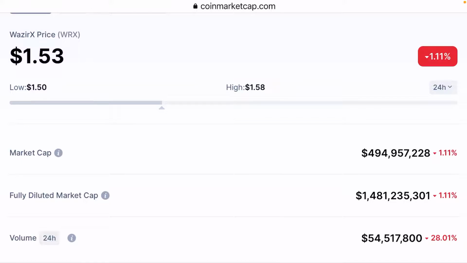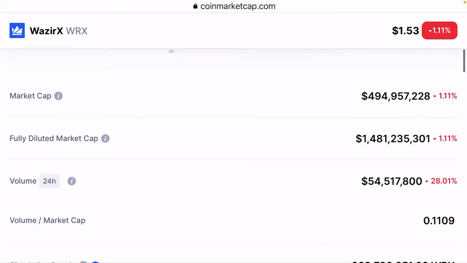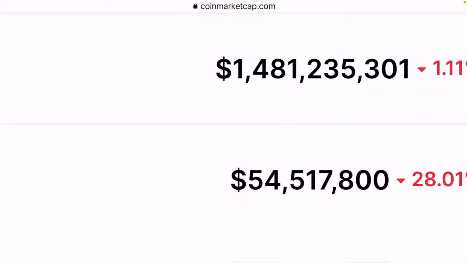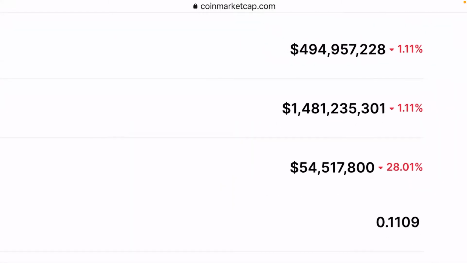My friends, the market cap, you can see here, is decreasing by 1.11%. Remember, if the market cap is decreasing, then the price will decrease. So why is the market cap decreasing? The main question is why the market cap is decreasing. Yes, if the volume is decreasing, then the market cap is decreasing, my friend. This is the answer. As you can see here, the volume is down 28.01%.